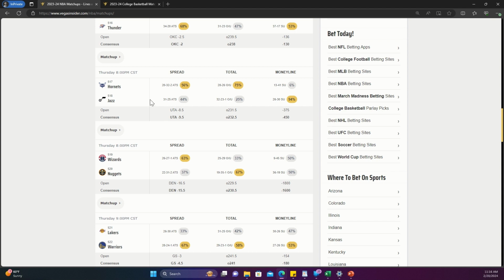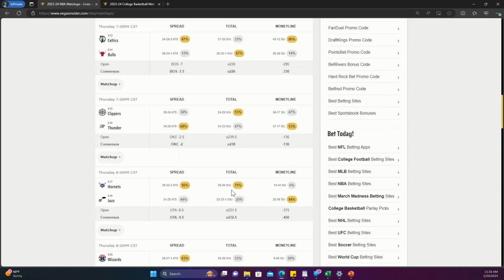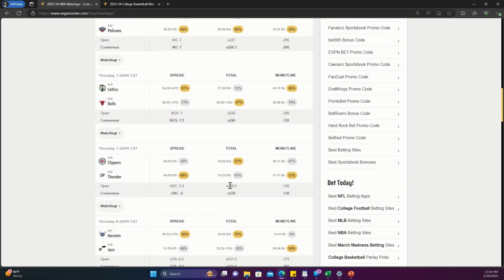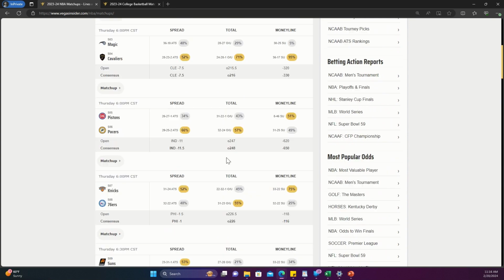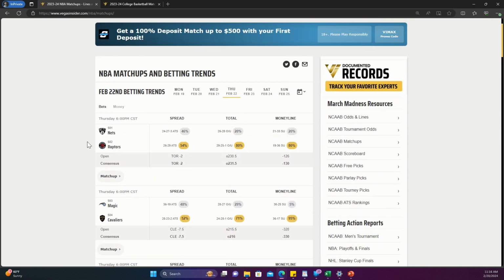But one thing I want you to keep in mind is that it's best to hop on these picks as soon as you can, because eventually these lines are going to move so much that you're at another disadvantage later on. So the timing of these is going to be important when you place your bet. So just make sure you put it at your discretion, and just keep in mind that it's going to be a risk.